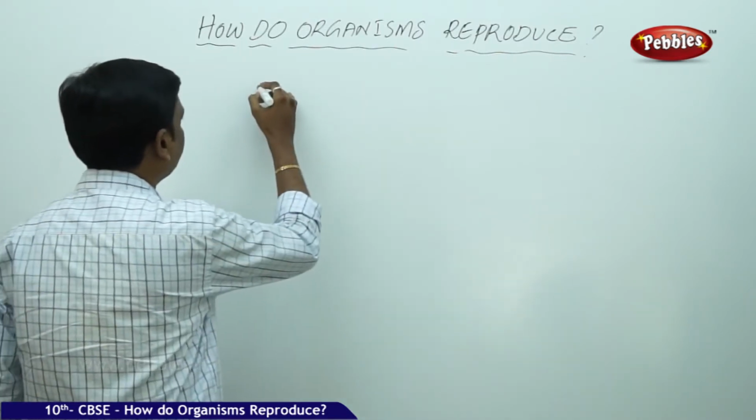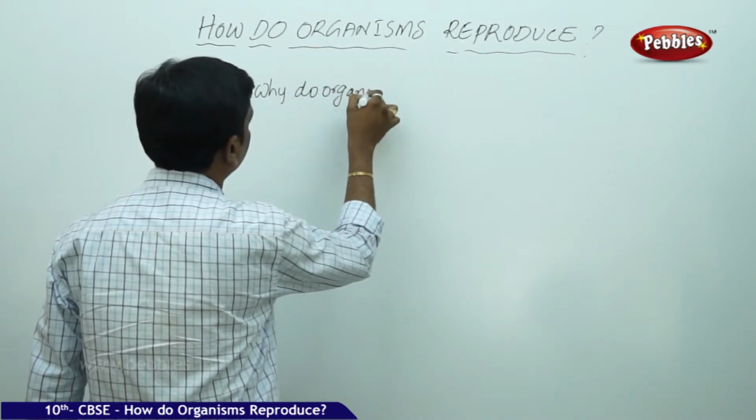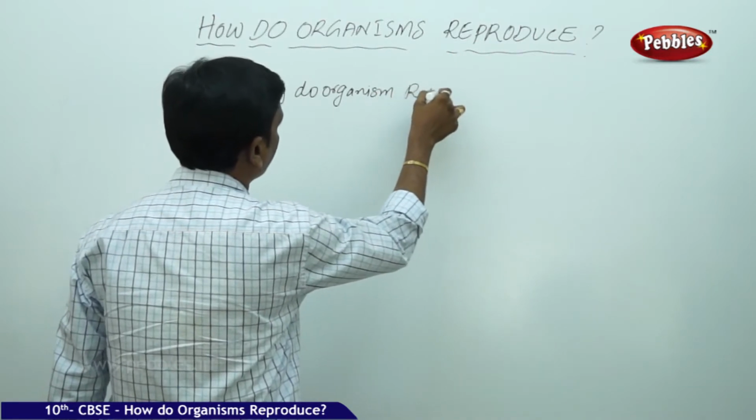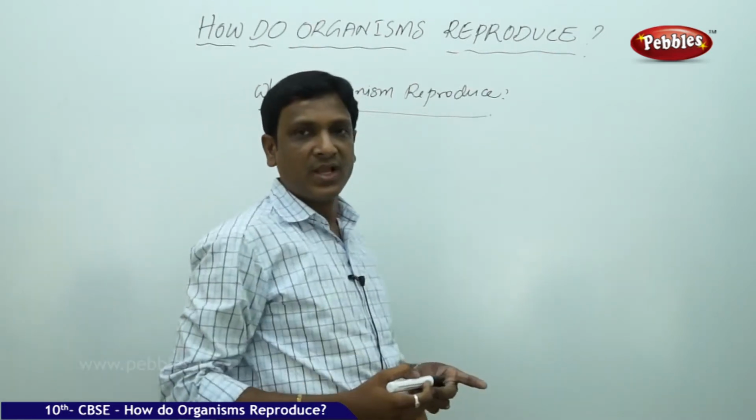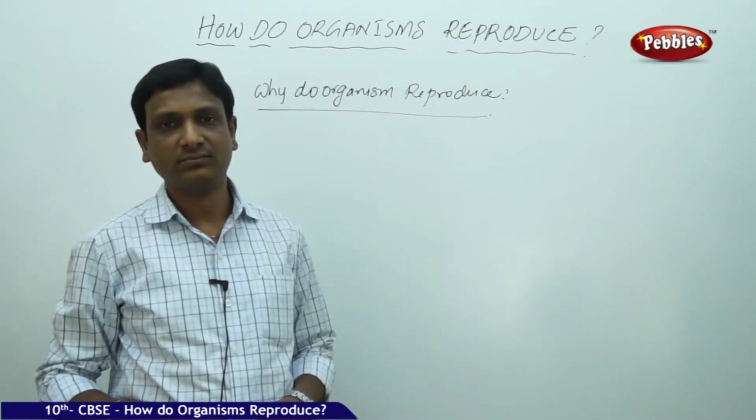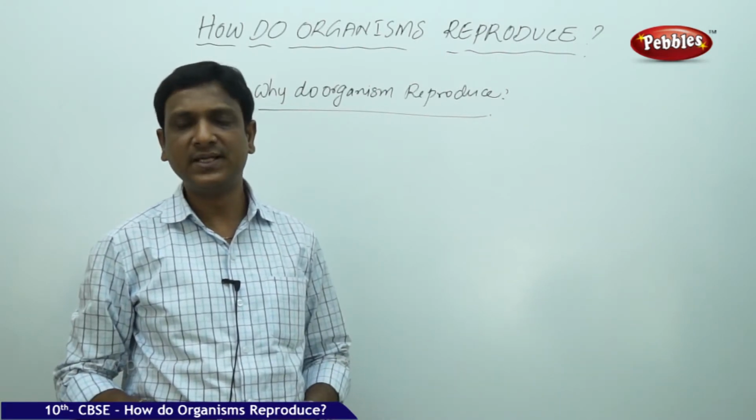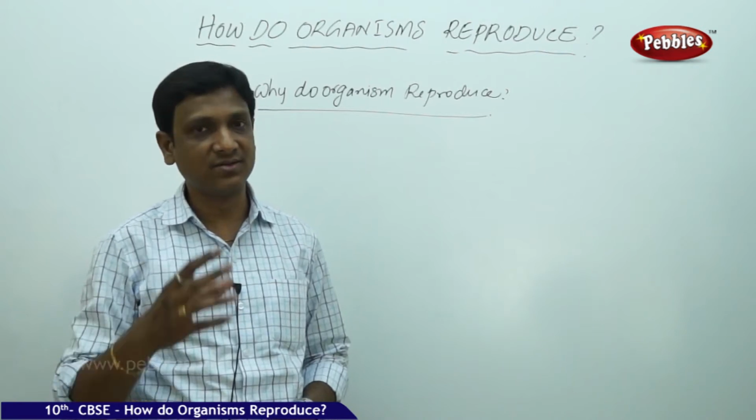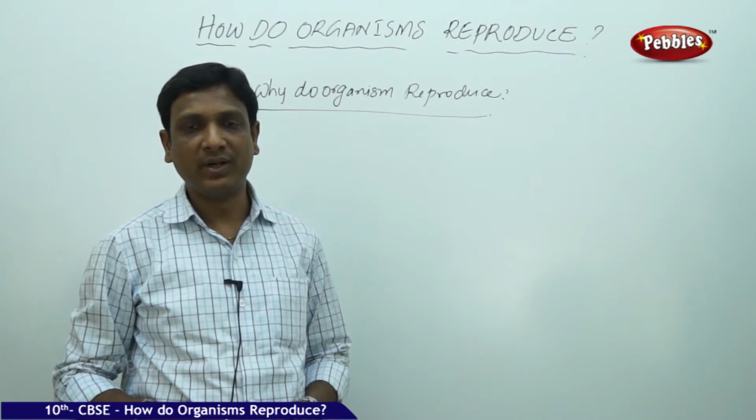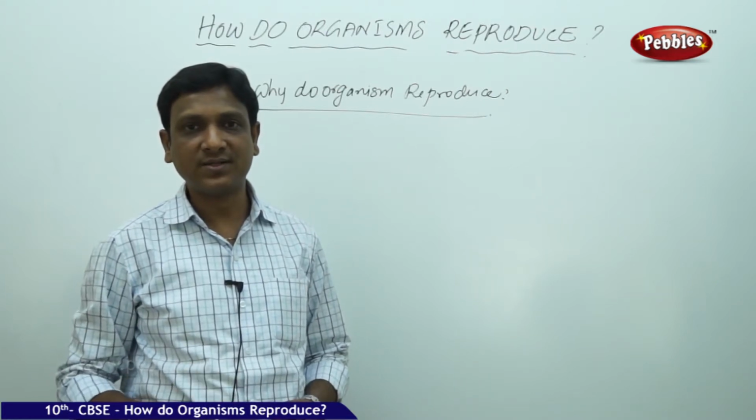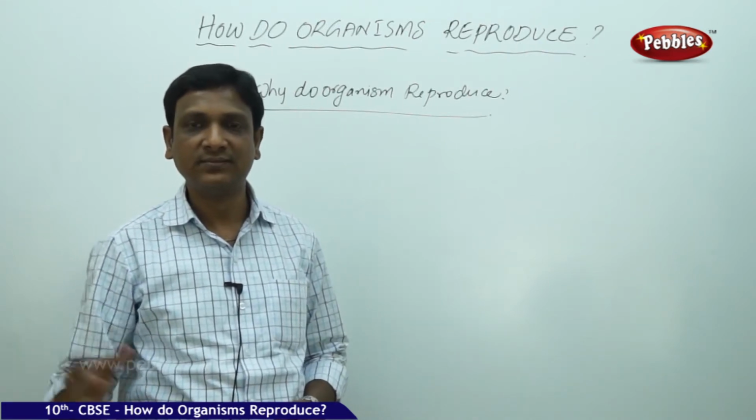So here is the question: why do organisms reproduce? If there is no reproduction, there is no diversity of life. There is a lot of diversity. We see various kinds of species of plants and animals. If all the organisms were created only one, without any ability to reproduce, and that organism dies, its existence is gone.